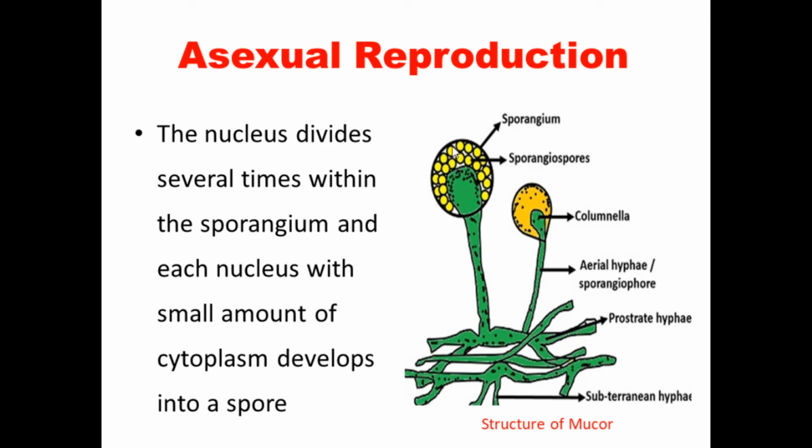So we already know that this is the sporangium. Inside the sporangium, these are the sporangiospores. Each spore is a nucleus surrounded by cytoplasm. So each one is considered a single spore. So this is the development of the spores.